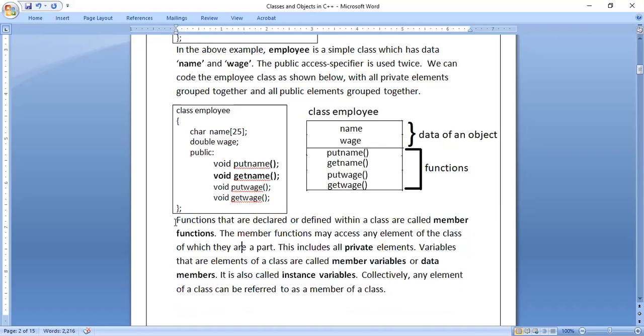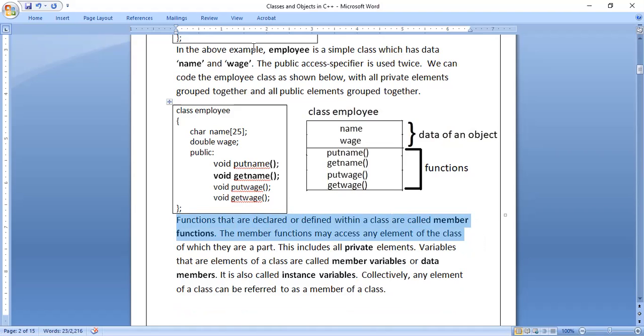Okay. Functions that are declared or defined within a class are called member functions. See, the meaning of that is, generally, we know what a function is.